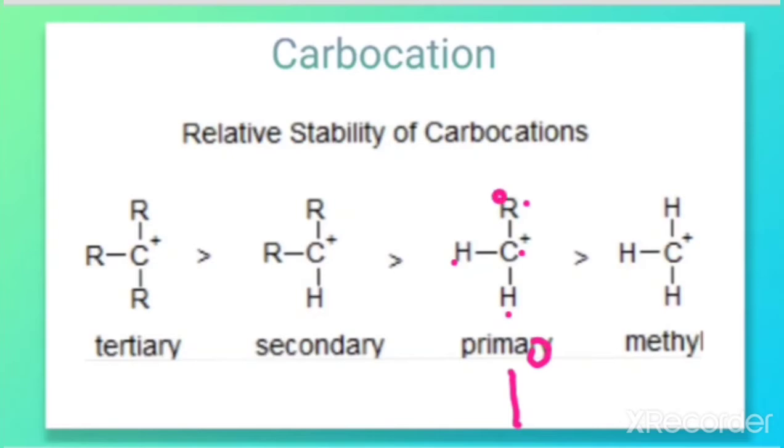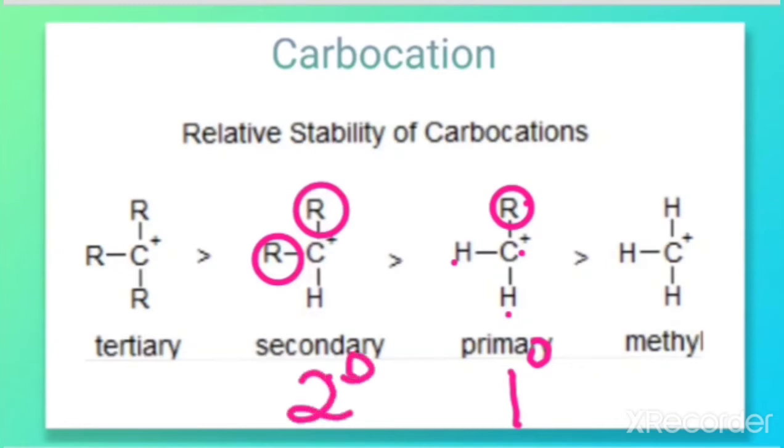In a simple way, just count the number of alkyl groups attached to the positively charged carbon. Here there is one alkyl group, therefore it is called primary. Here there are two alkyl groups, therefore it is called secondary, which can also be represented as 2 degree, because the positively charged carbon is directly attached to 2 carbons and 1 hydrogen.